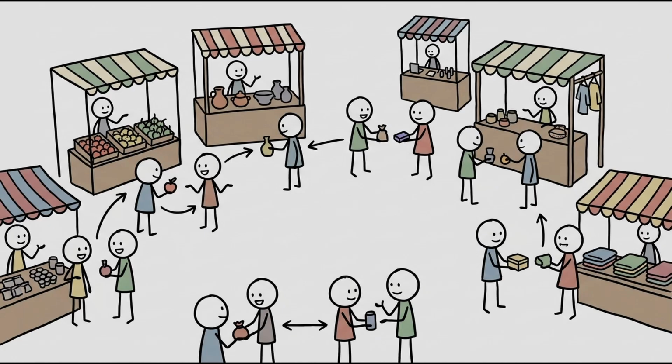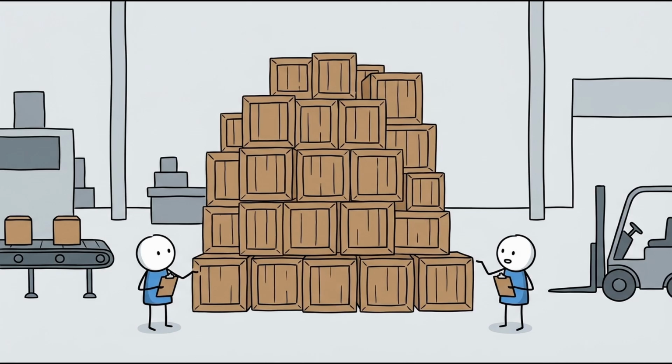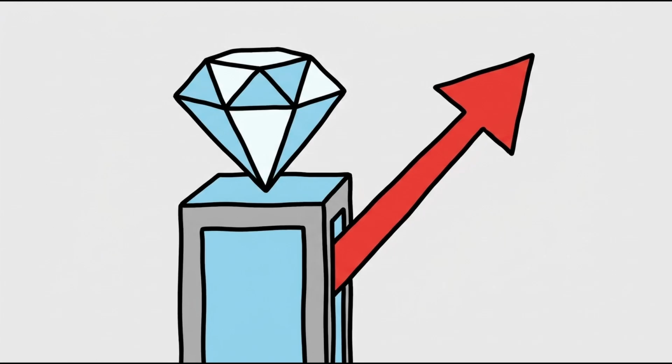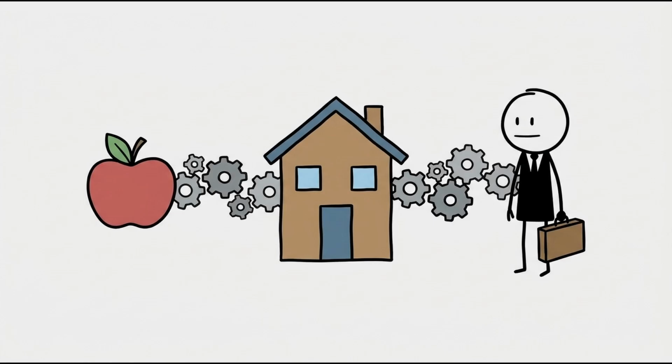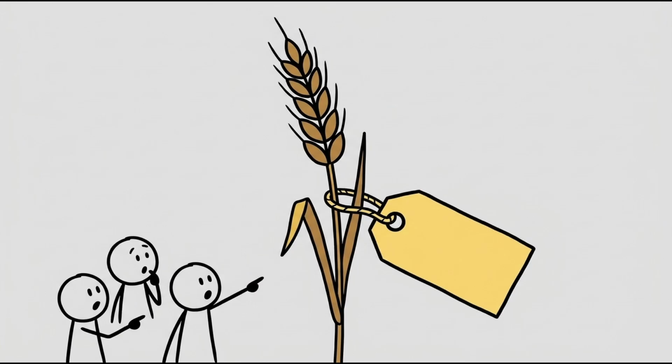Price formation. In a free market economy, the price of any good or service is determined by the intersection of supply and demand. Supply is how much of a product is available. Demand is how much consumers want to buy it. If demand is high but supply is low, the price goes up. If supply is abundant but nobody wants to buy, the price drops. This simple mechanic dictates the cost of groceries, real estate, and your own labor. When external factors like weather destroy a crop, supply drops, and the price of that food spikes.